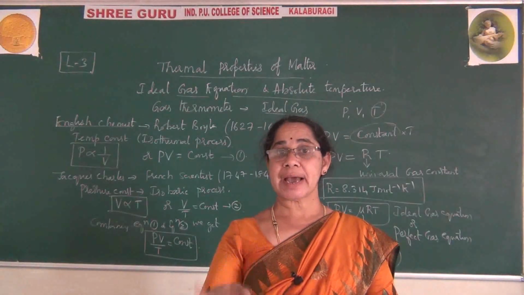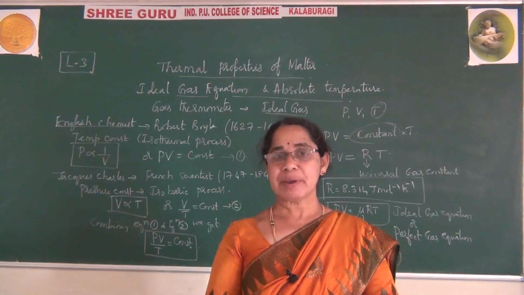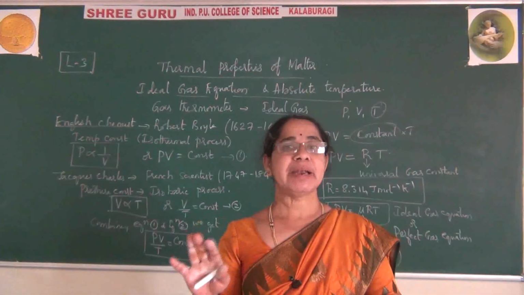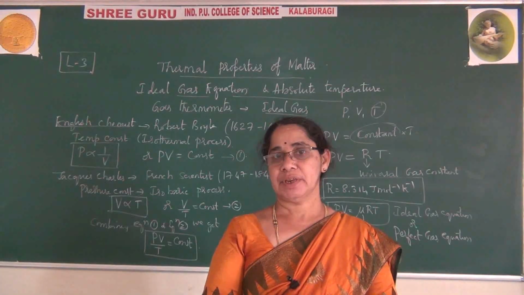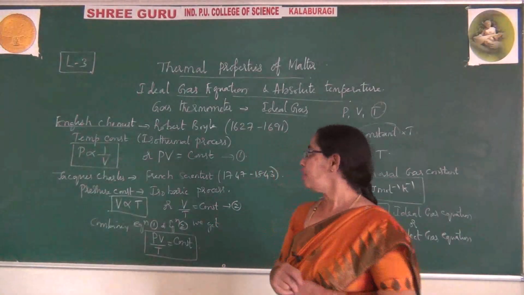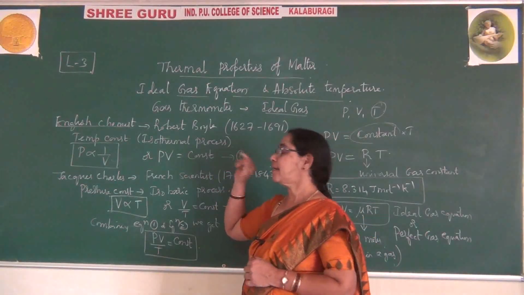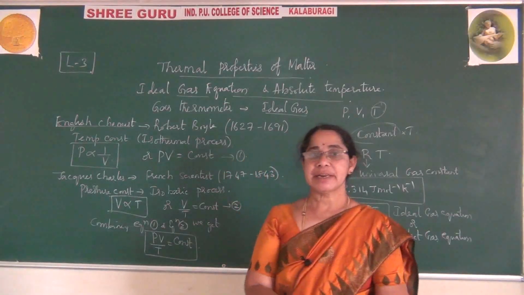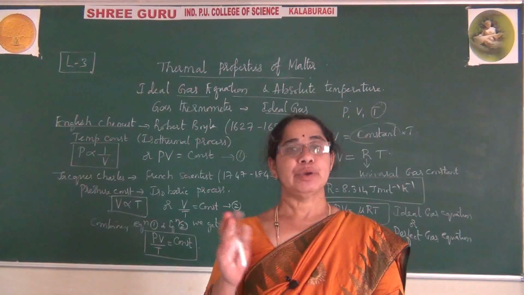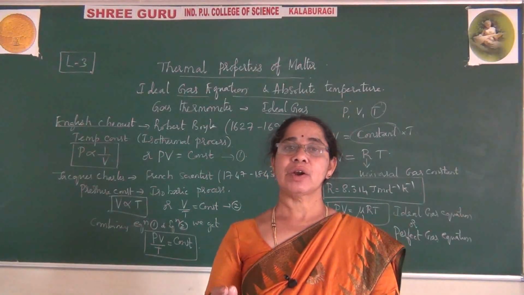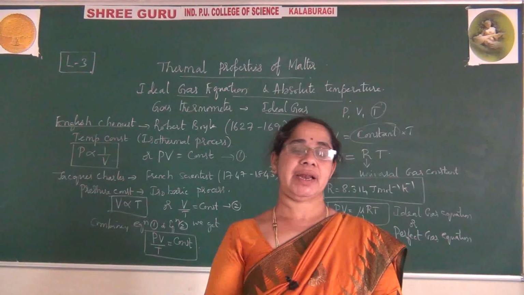So keeping volume constant, they have explained the constant volume gas thermometer. They have explained the graph by that name. How do they behave? By using that we will explain the absolute scale.